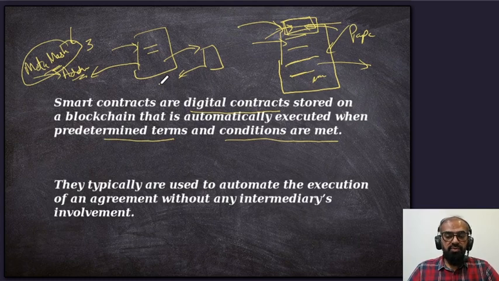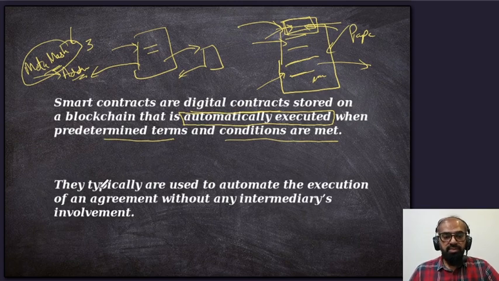But for now, the best part is that it's automatically executed. We don't have to wait. We don't have to rely on some centralized body to comply with this smart contract. That's where decentralized and trustless systems come in to solve the issues of centralized bodies and trust. That's why they are being adopted these days.